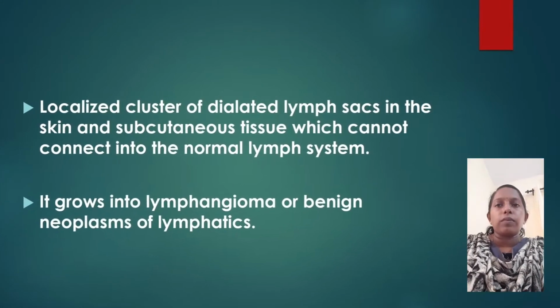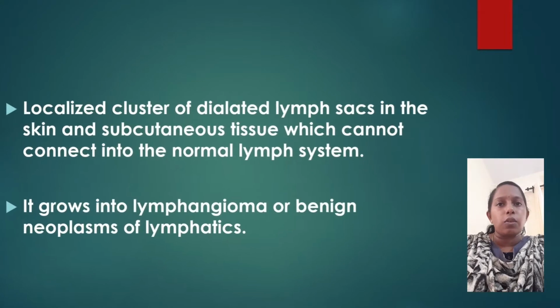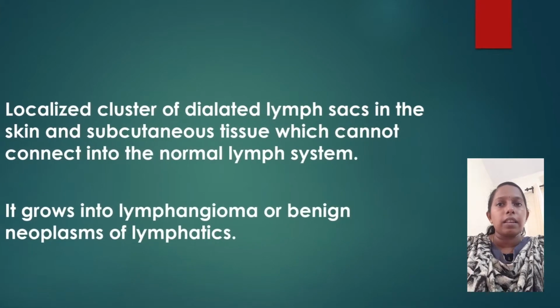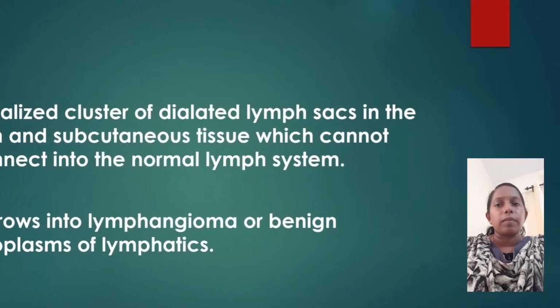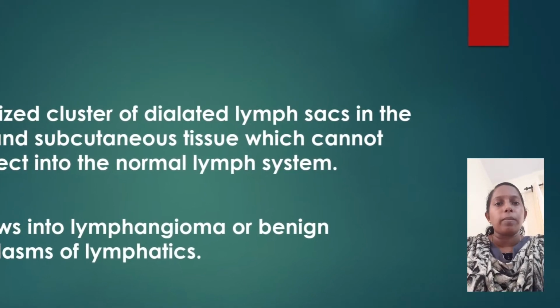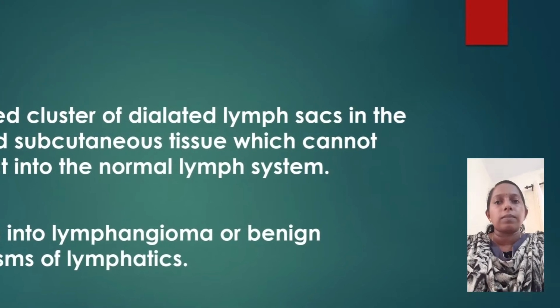Benign neoplasms of lymphatics are localized clusters of dilated lymph sacs in the skin and subcutaneous tissue, which cannot connect to the normal lymph system. It grows into lymphangioma or benign neoplasms of lymphatics.